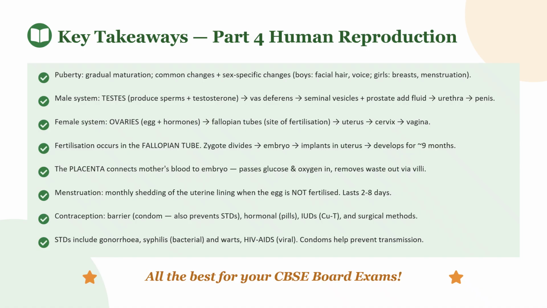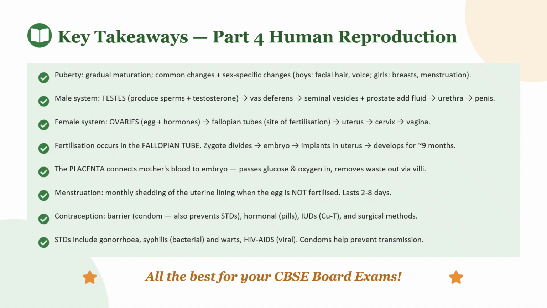So we have come to the conclusion part. Today we saw about puberty, the period of reproductive maturity. The male reproductive system produces and transports sperms. The female reproductive system produces eggs and supports embryo development. Fertilization occurs in the fallopian tube and is the fusion of the male and female gametes. The placenta provides nutrition and oxygen to the baby.